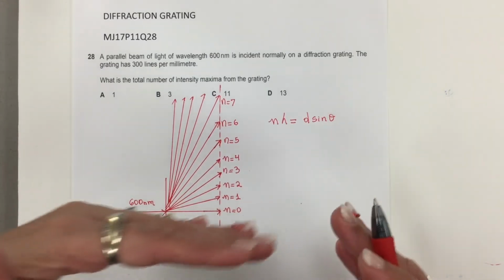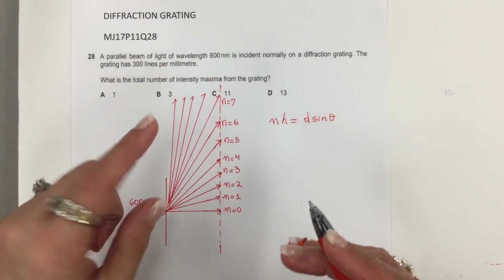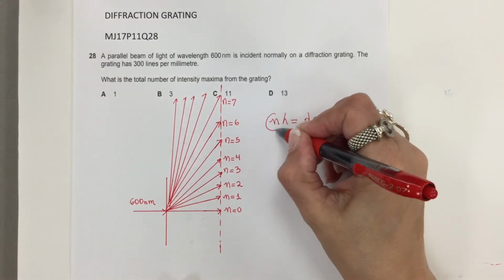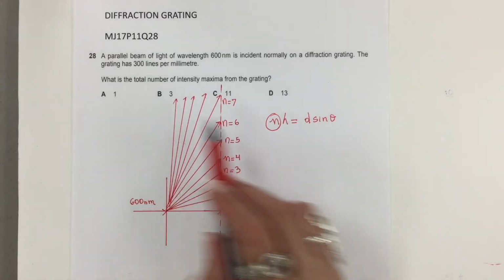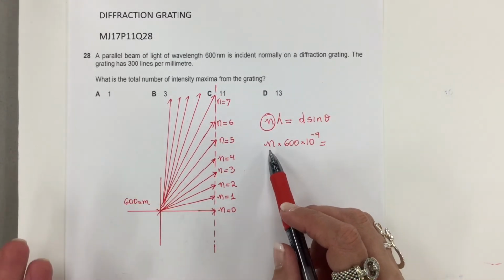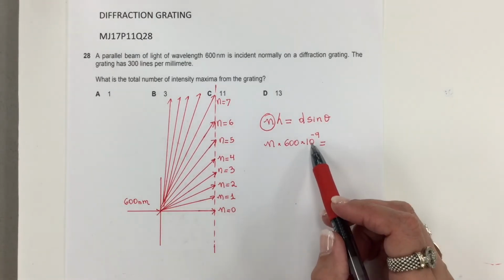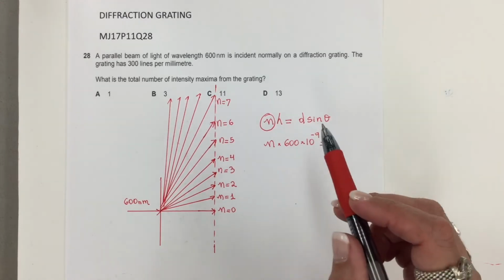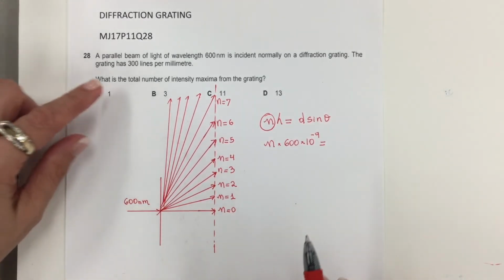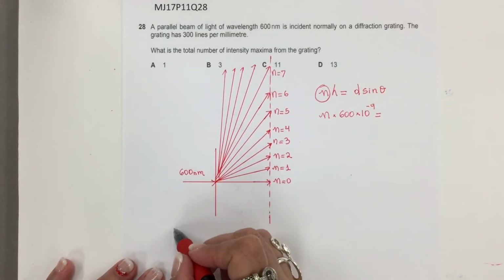Because you want to cover the maximum value, I'm going to go up to 90. So actually what I'm looking for is n, the total number. Doing my substitution, lambda is 600 nano, a multiplier of 10 to the minus 9. D, I don't have directly. I have the number of lines per millimeter, so I'm going to calculate d.